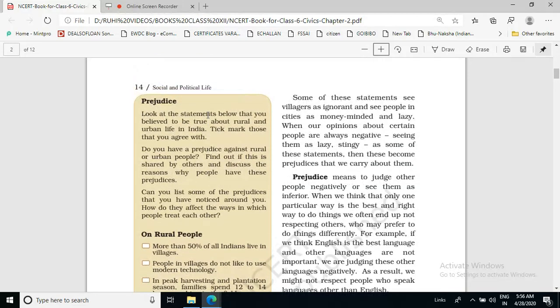Some of these statements see villagers as ignorant and see people in cities as money-minded and lazy. When our opinions about certain people are always negative, seeing them as lazy, stingy, as in some of these statements, then these become prejudices that we carry about them.